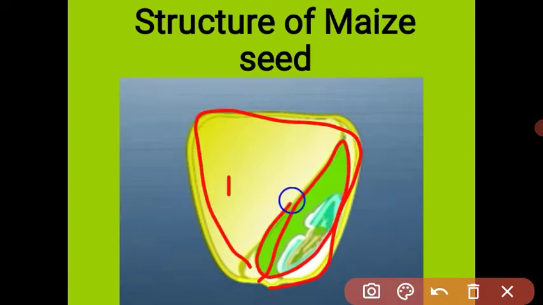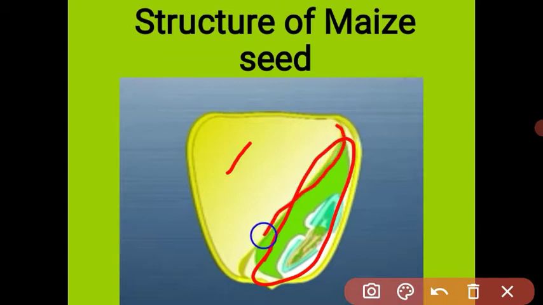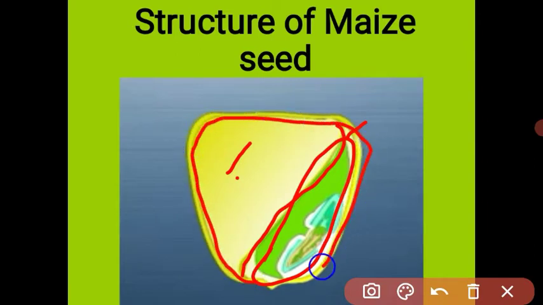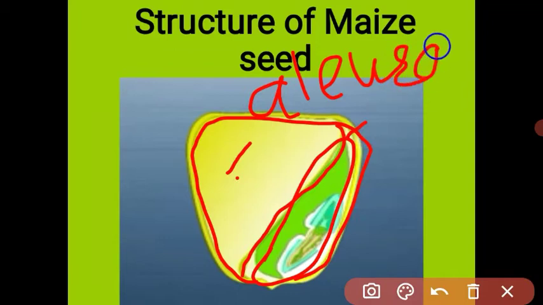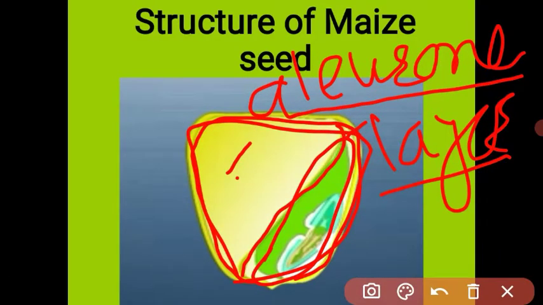This is the monocot seed, with only one cotyledon. This part of the seed is the cotyledon. This is the endosperm. The layer between the cotyledon and endosperm is the epithelial layer. The outermost layer of the maize seed is called the aleurone layer.